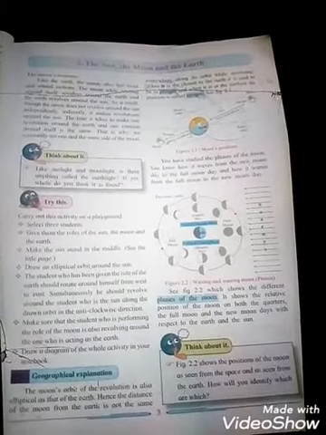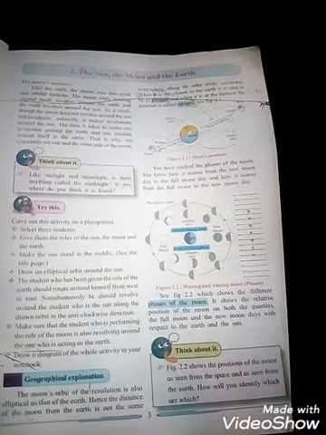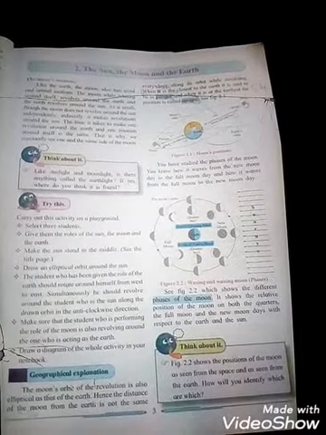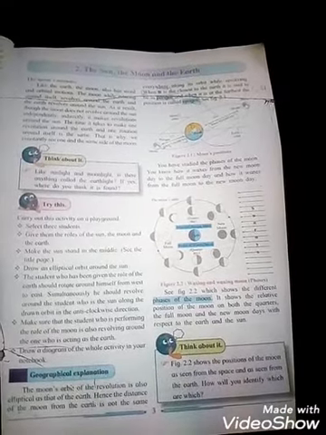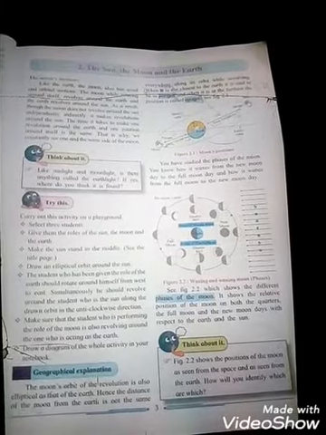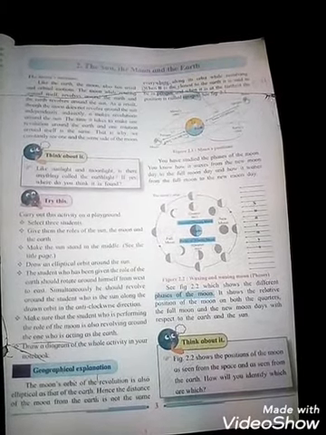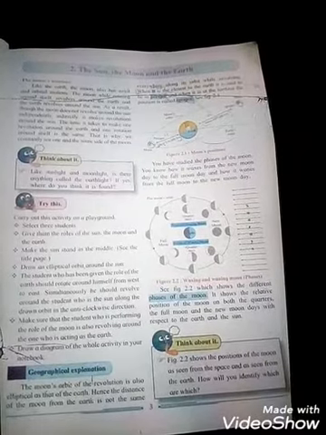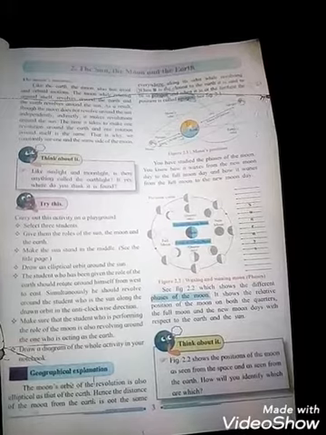Students, today I am going to explain geography's second lesson, the sun, the moon and the earth. You know, students, the sun is a star, the moon is a satellite and the earth is a planet. And on which planet do we live? We live on the planet Earth, and from the sun we are getting the light, because the moon does not have its own light, because the moon is a satellite, and the earth also does not have its own light. Earth gets the light with the help of the sun, because the sun is a star.